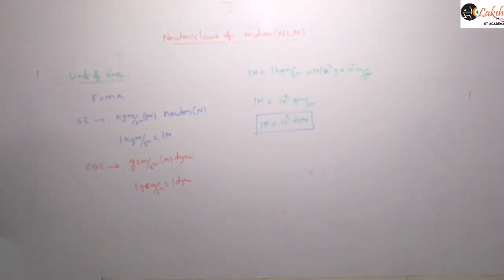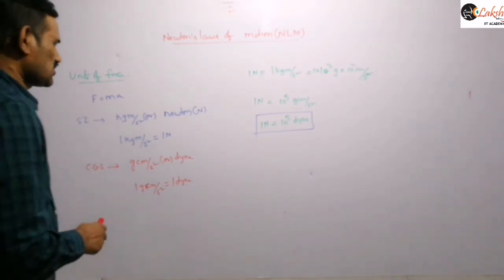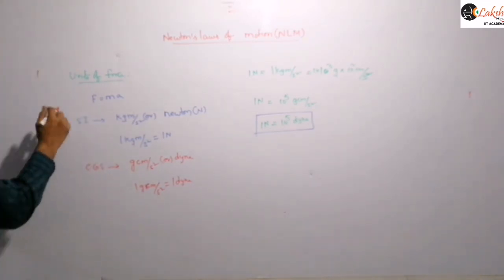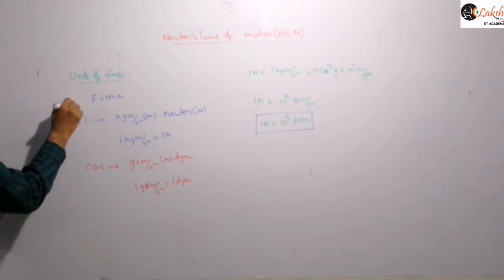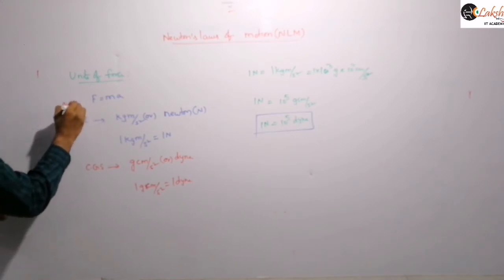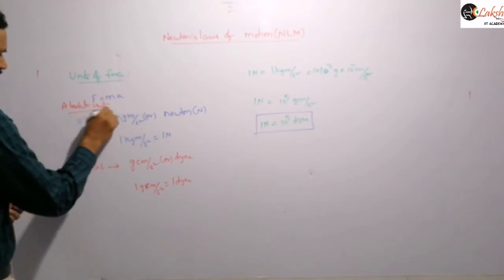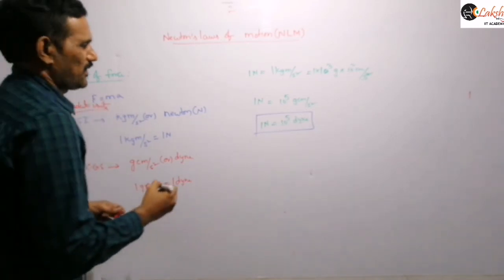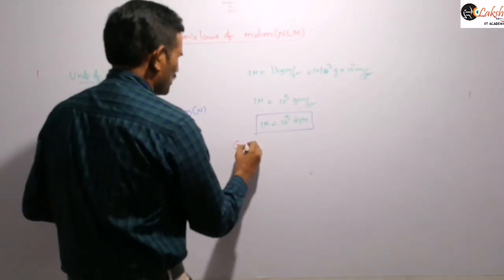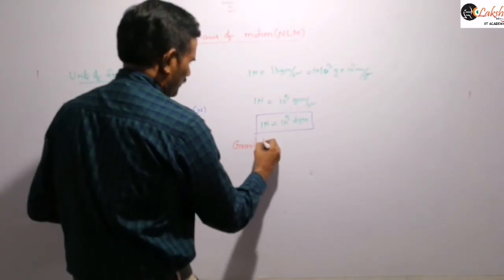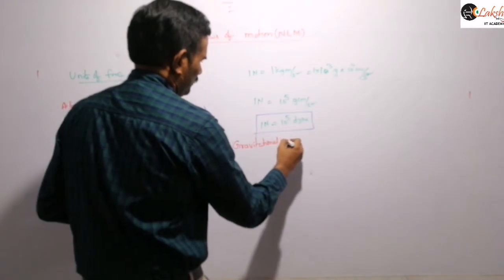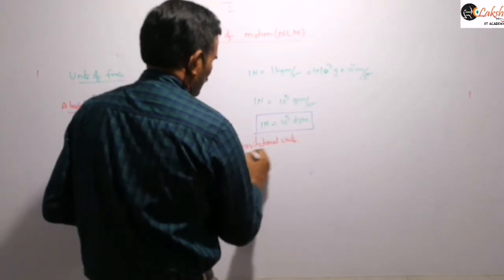Next, the other type of units are called gravitational units. These units, Newton and dyne, are called absolute units.